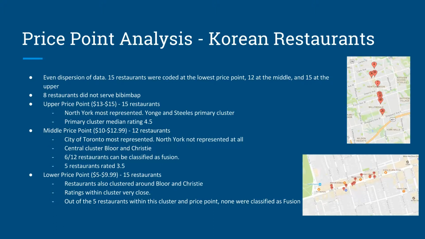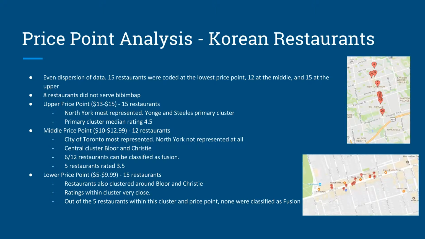The rating at this price point is relatively volatile, ranging from 3.5 to 4.5, with the presence of 3 restaurants rated 3.5. The primary cluster on Yonge and Steeles has a median rating of 4.5, suggesting that these clustered restaurants are similar in quality according to Yelp ratings. The cluster also includes both fusion and non-fusion restaurants, suggesting a willingness to compete for customers.